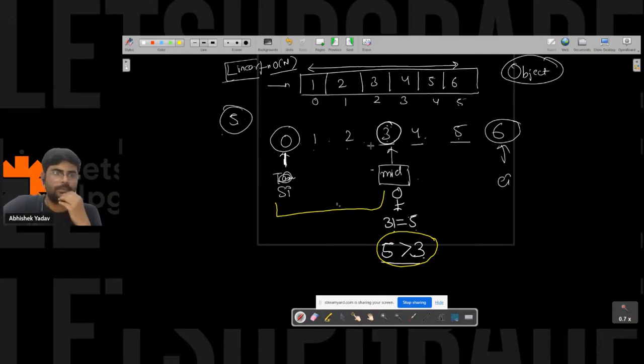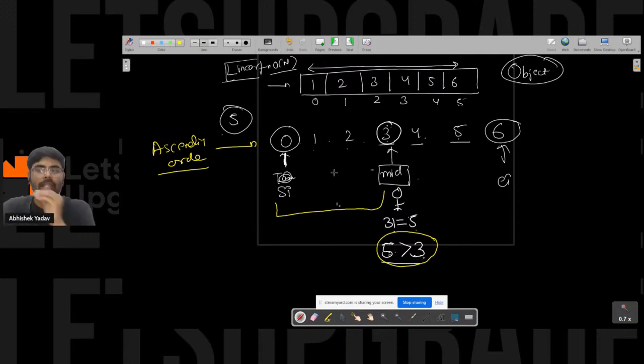Anyone? And the elements are present in ascending order, right? No, correct? Because it is common sense: 5 is greater than 3, so 5 will never be present in the left hand side part.